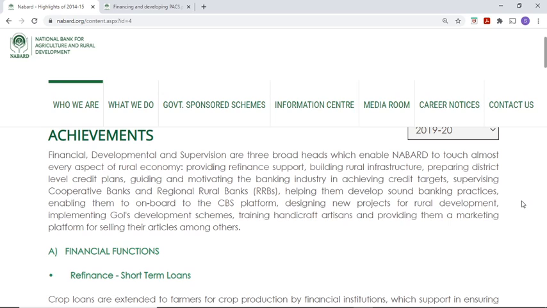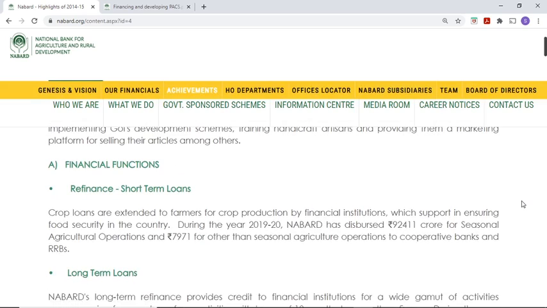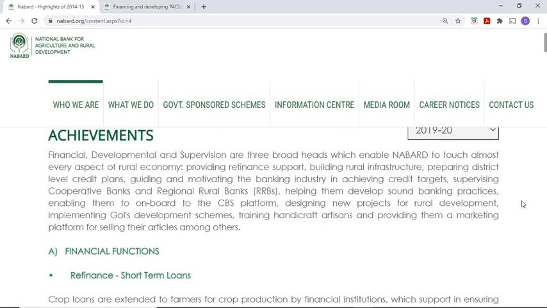So, financial lending and other financial activities where you provide loans to the societies, cooperatives, etc. The second thing, developmental, for rural development, infrastructure, rural roads, bridges, etc. And the third thing, supervisory. Supervisory means to oversee the activities, like an examiner or invigilator. You just supervise the activities of the cooperative boards, right? So the three broad head categories are financial, development, supervision.